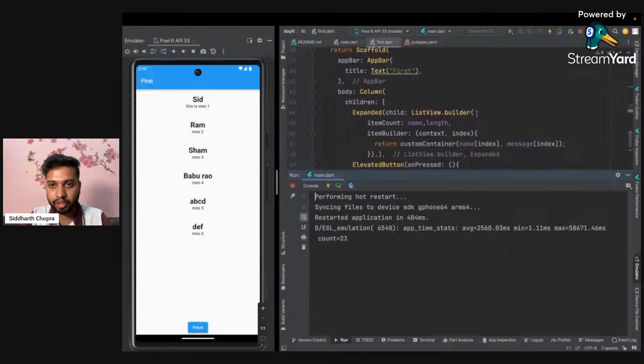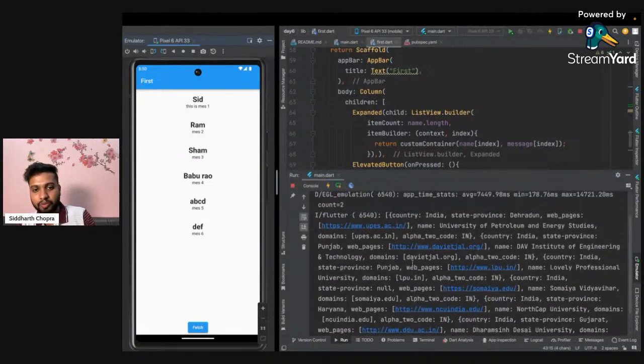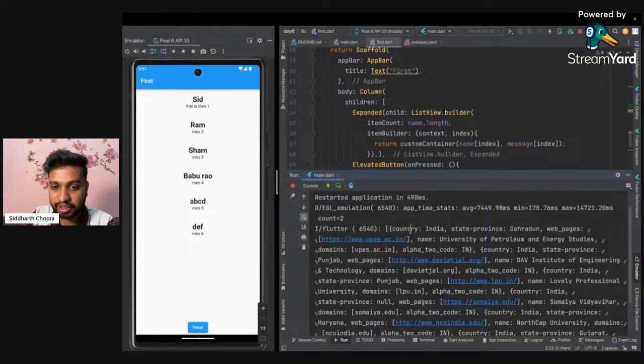Let me print this body by clicking on fetch. Inside this body we have a list, and inside the list we have various maps, and the first one has the country and state. Let's focus on the name of the university, and let's print some other information.